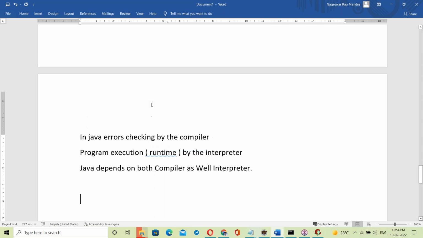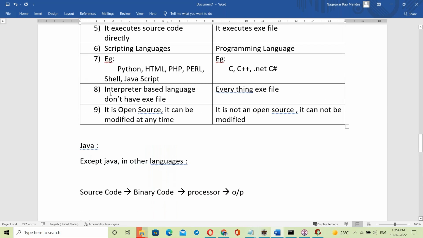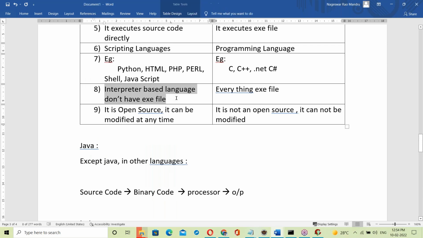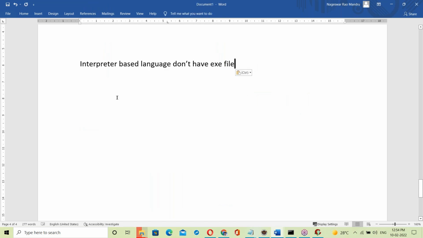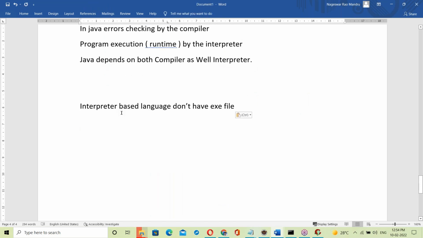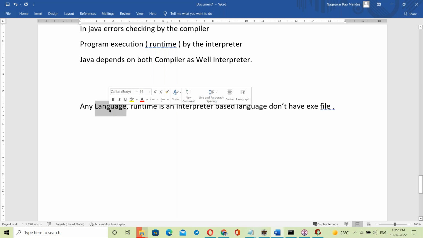Now here, some questions for you guys. Let me repeat the 8th point. Interpreter-based languages don't have an exe file. Any language's runtime means program execution by the interpreter. Any language runtime is interpreter based. Take any language.